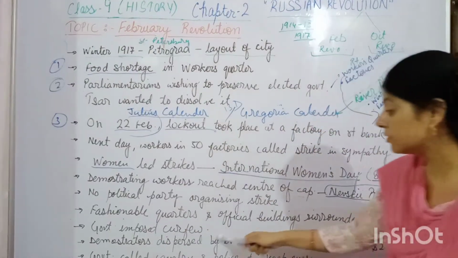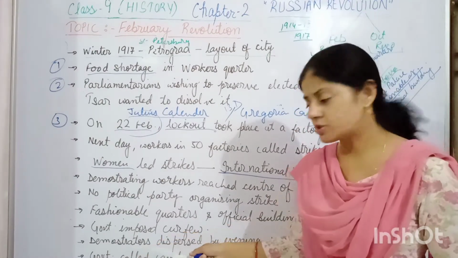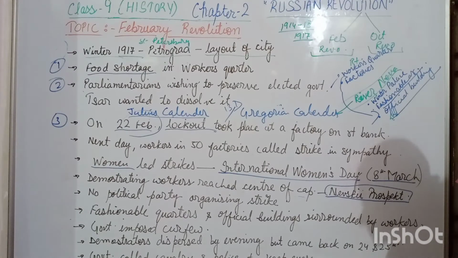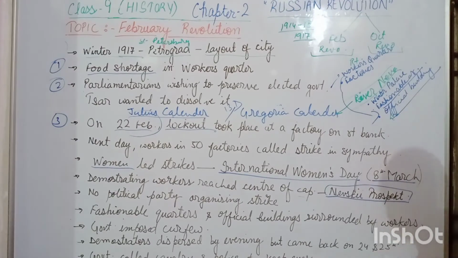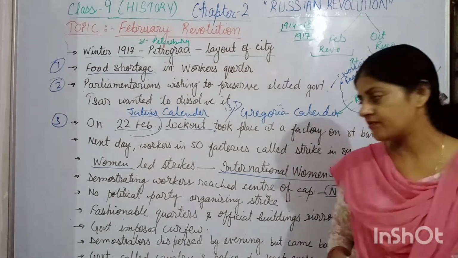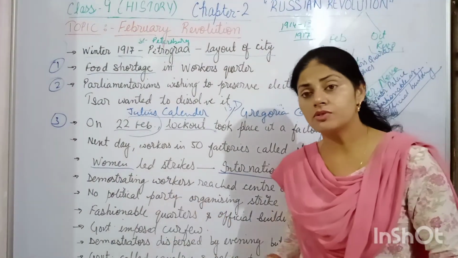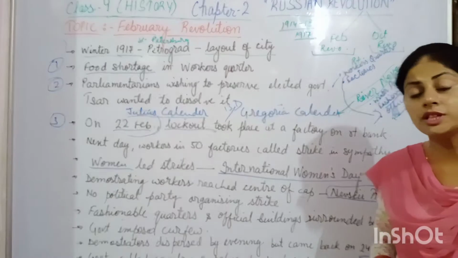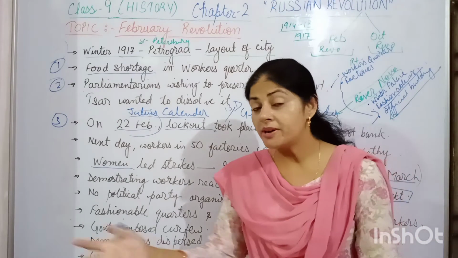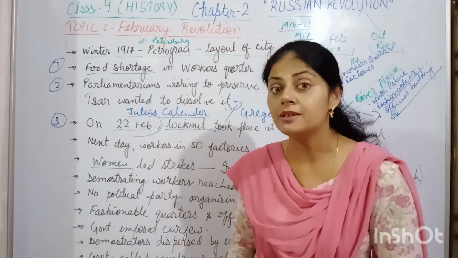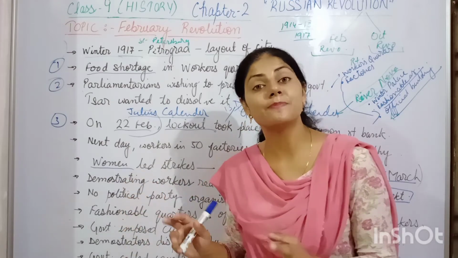The government imposed a curfew in the region, and because of the curfew, the demonstrators dispersed on the evening of 23rd February. But they came back again on 24th and 25th February. Seeing so many workers on the street, the government called out the cavalry also. Why did the government call the cavalry into the capital? Because the king decided to suspend the Duma. And finally the king suspended the Duma.